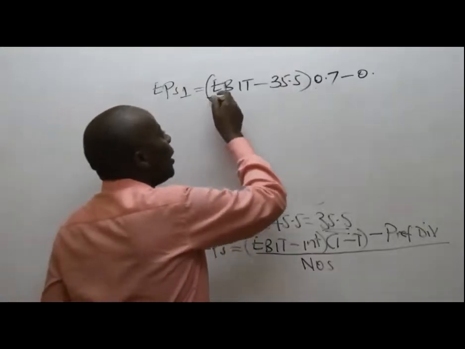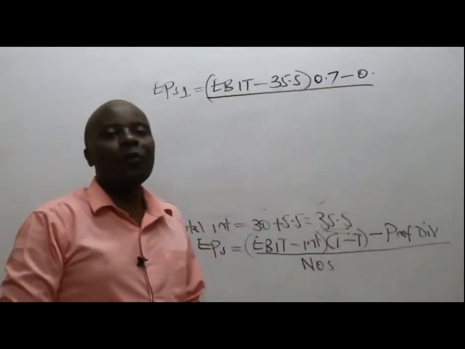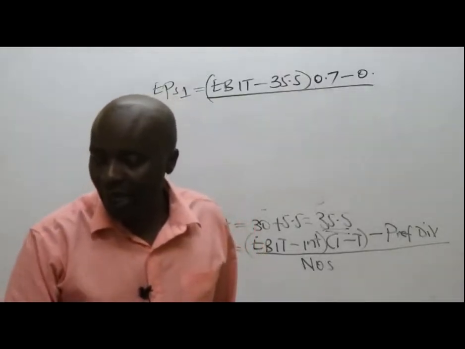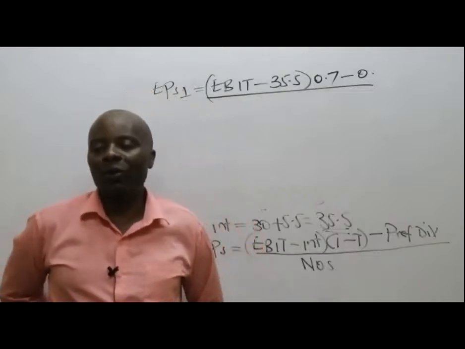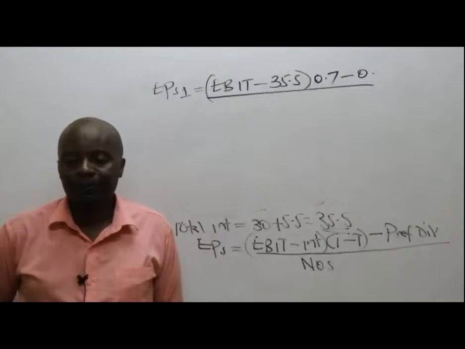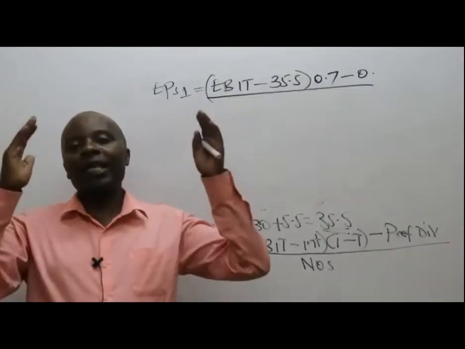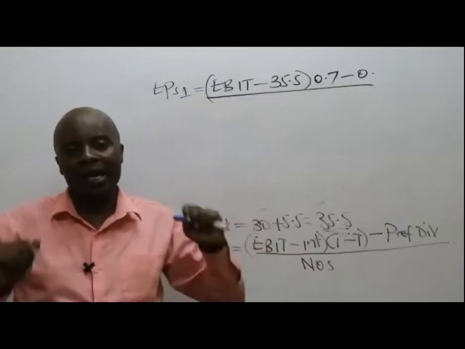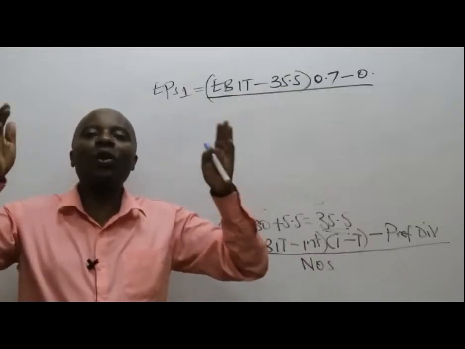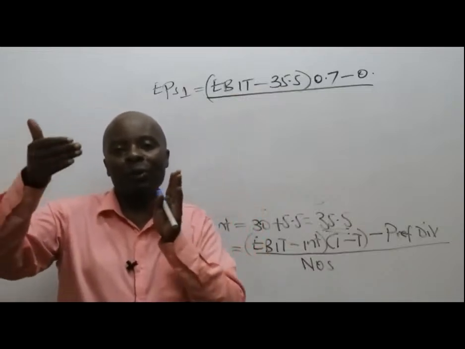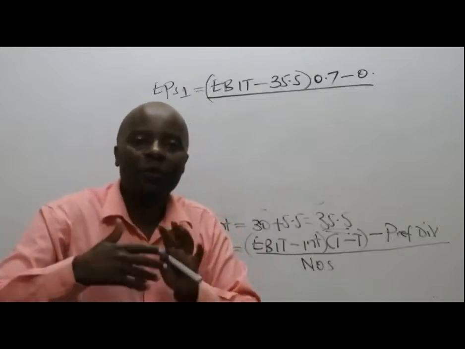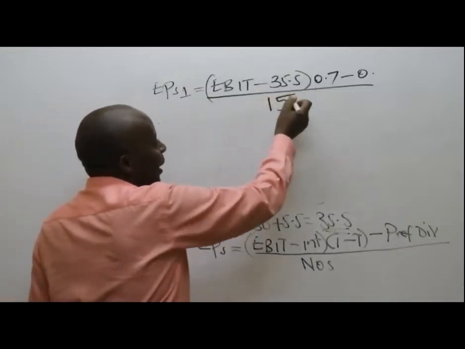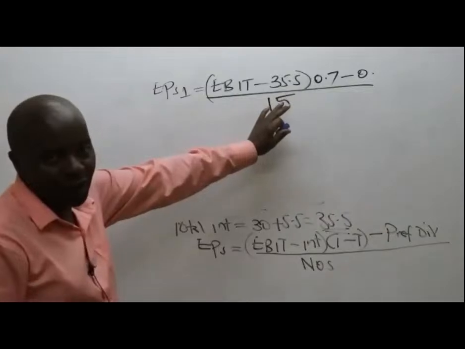How about the number of ordinary shares if we go the option 1 way? Remember, if it's option number 1, we shall get stuck with the old number of shares, the ones we calculated up there. So the number of ordinary shares will not change. Under option 1, we are going to take debt for the entire 50 million, so the ordinary shares remain at 15. I don't want to deal with millions.